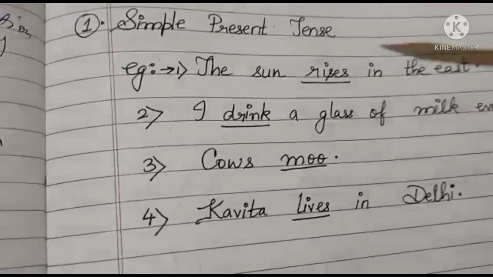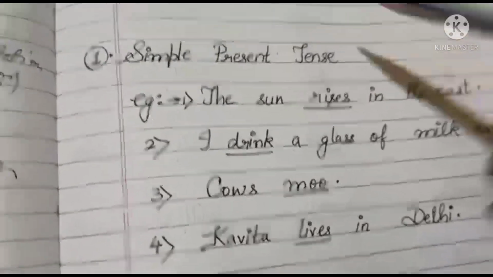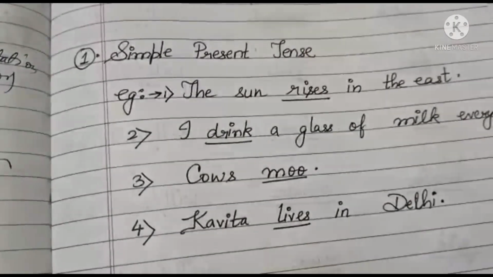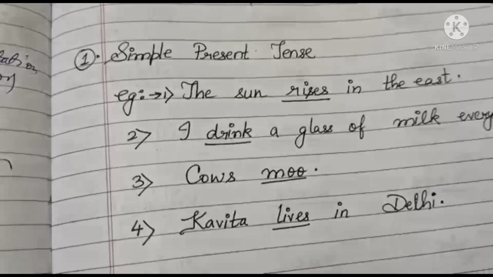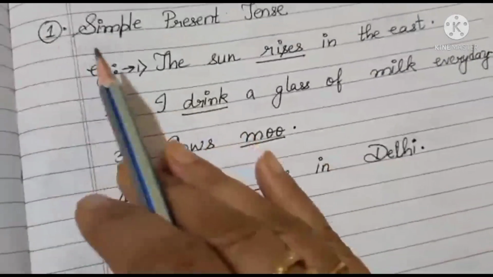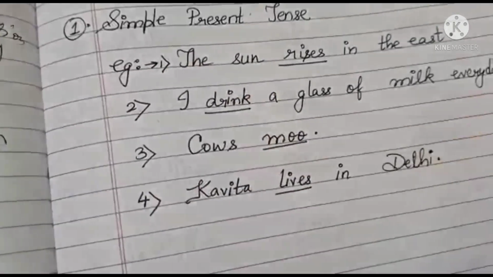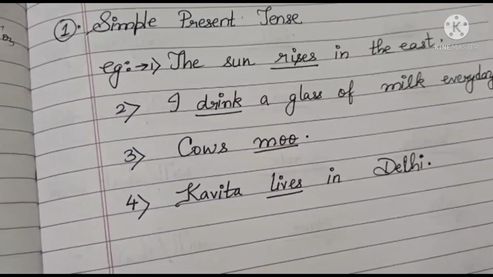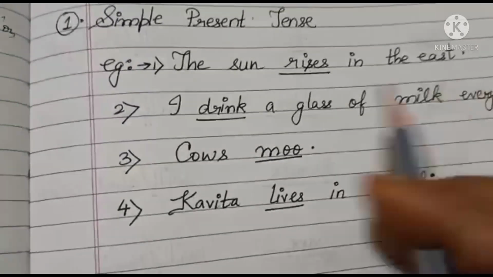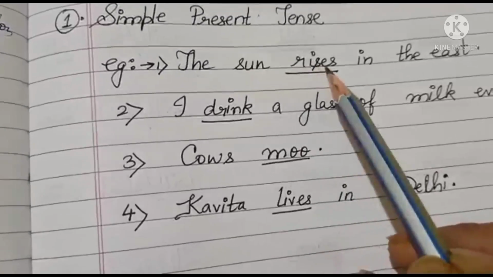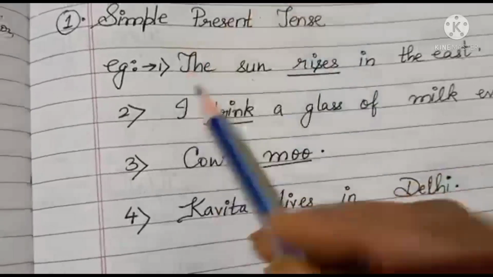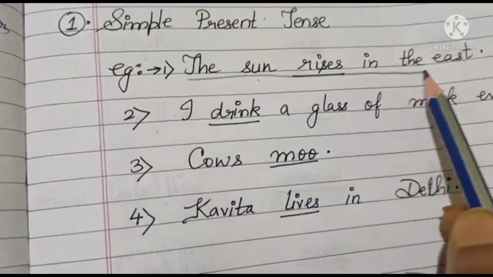Since children we are going to do the simple present tense exercise now, so I am discussing this. Now in simple present tense, how are you going to understand whether it is a simple present tense sentence? Children, in a simple present tense sentence, usually we talk about universal truths. Universal truths means that happens every day, that happens regularly, जो रोज होता है. Like the sun rises in the east. This is happening every day. ये रोज होता है ना. So this sentence is a simple present tense sentence.